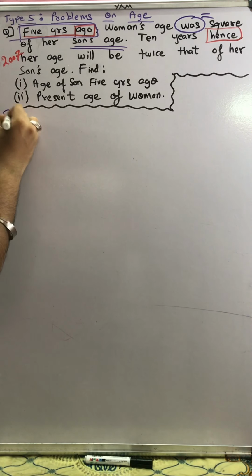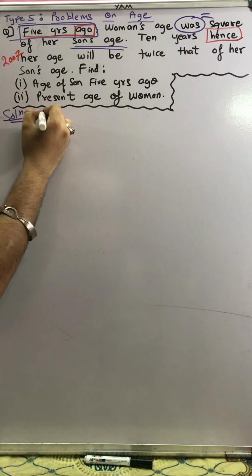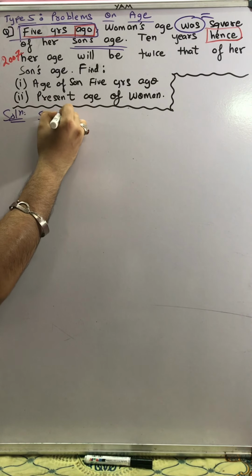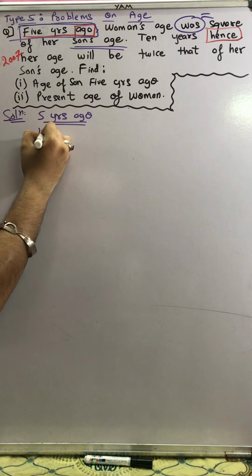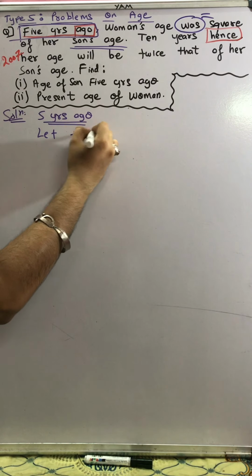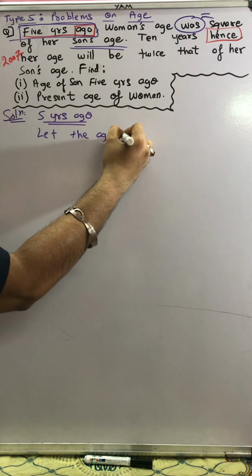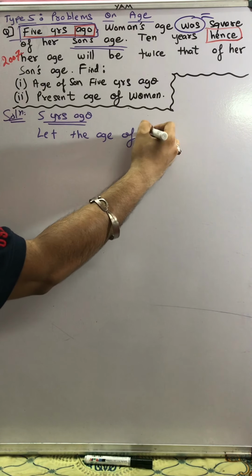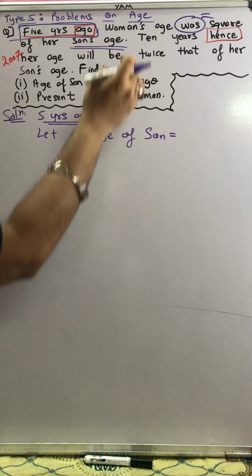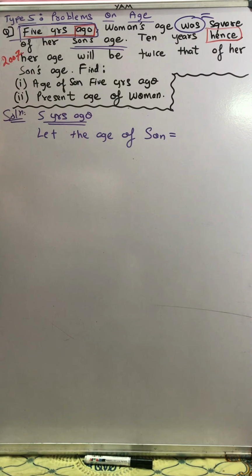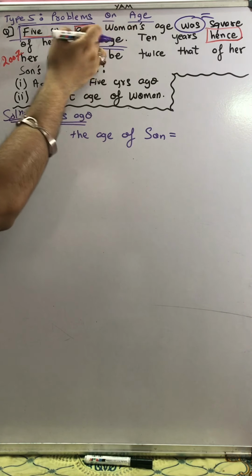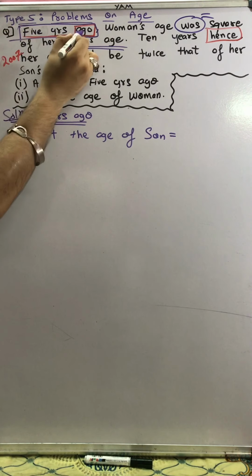So what to write? See the solution. I'll write 5 years ago, the heading. Let the age of son, first I'll suppose the age of son, because woman's age is dependent on son. Of course 5 years ago wala we are talking about, because the entire thing is after the comma, and the main is 5 years ago.